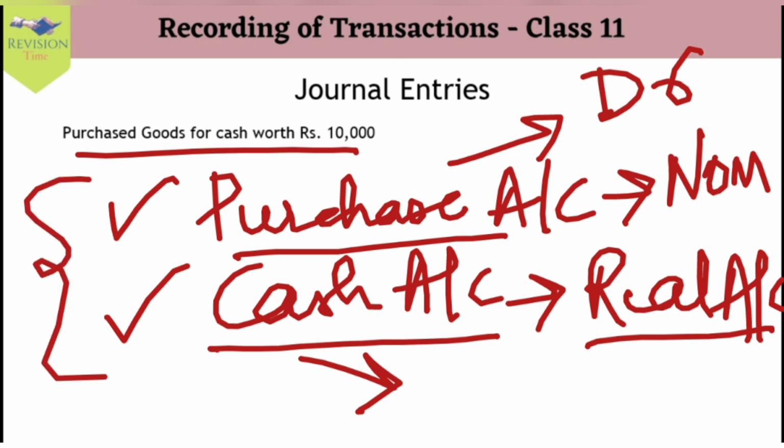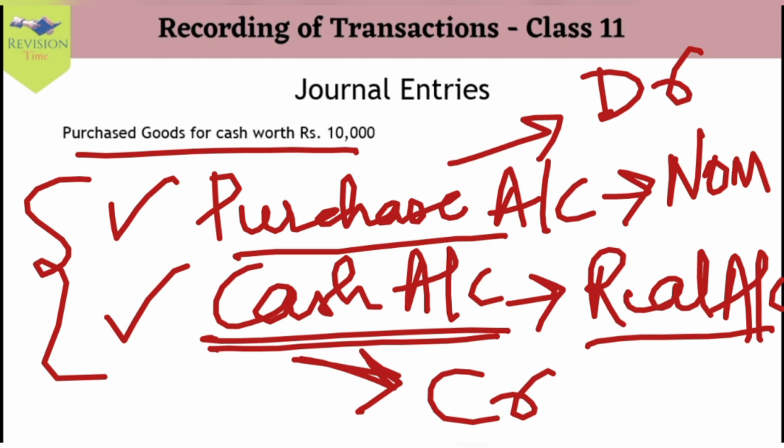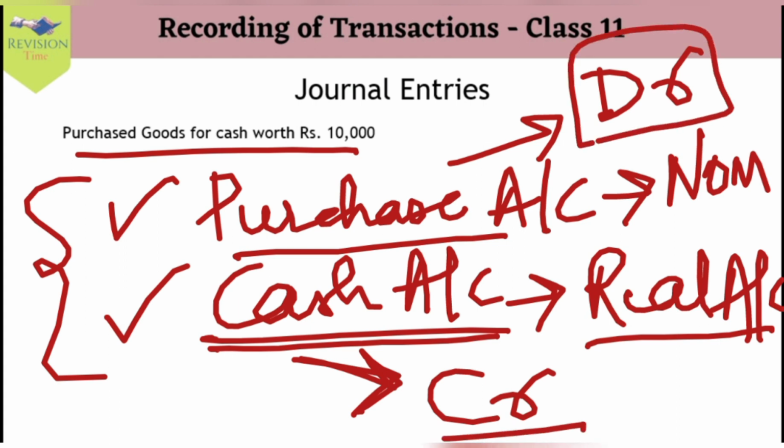In this entry, when we are purchasing something, we are giving cash, so cash is going out of the business, which means cash account is to be credited. Because of this, purchase account is debited and cash account is credited.